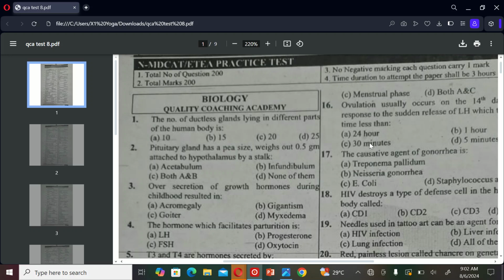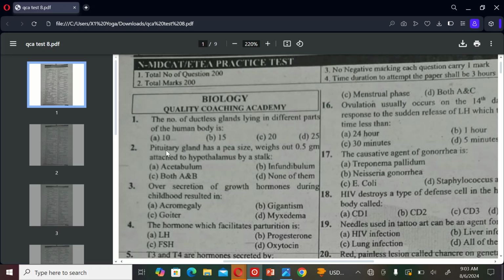Let's get started. So the first MCQ is: the number of ductless glands lying in different parts of the human body is A. 10, B. 15, C. 20, D. 25. So the correct option is D, 25.